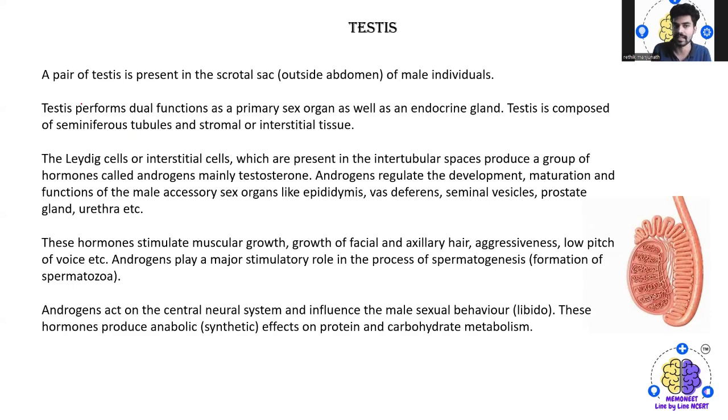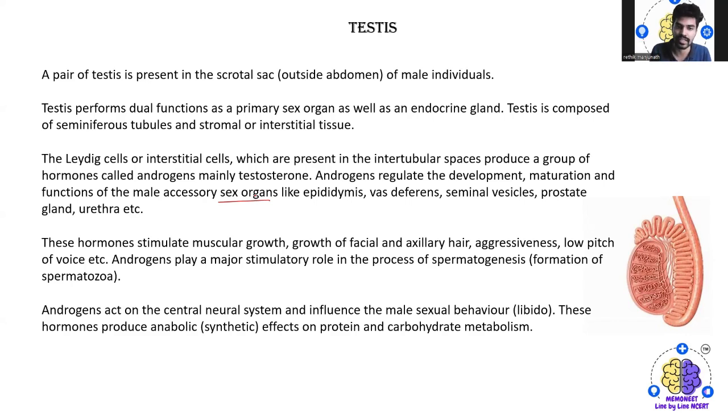Then we have the Leydig cells, which are interstitial cells, present in the interstitial tubular space, produce a group of hormones that are called as androgens, mainly the testosterone. And the androgens regulate the development, maturation, and function of the male accessory sex organs like epididymis, then vas deferens and seminal vesicles, prostate gland, and the urethra, and many.